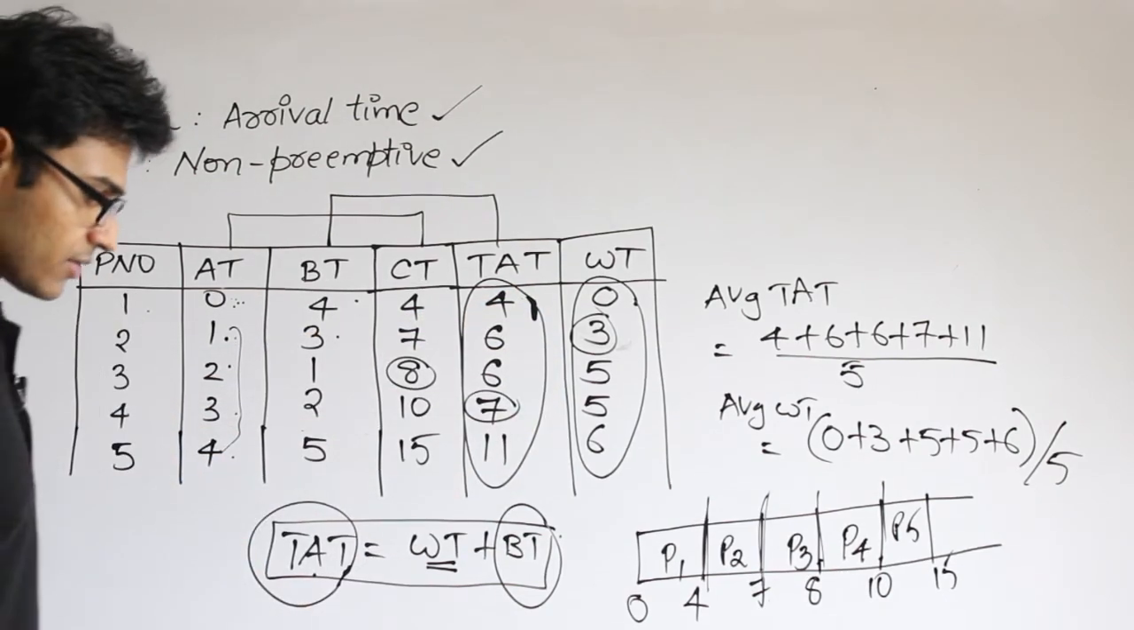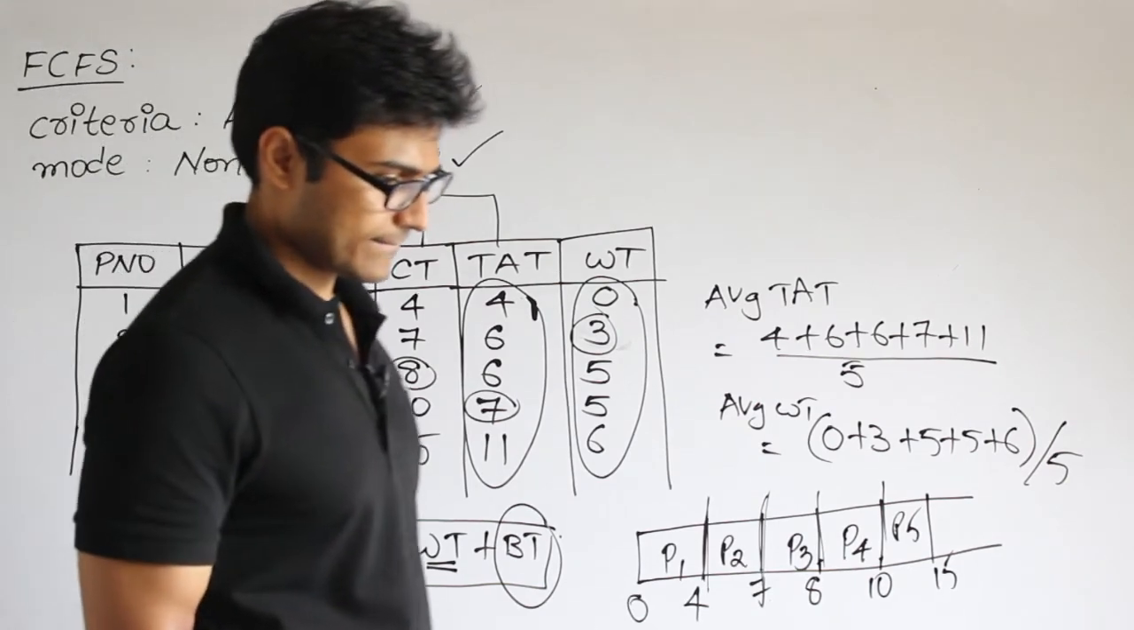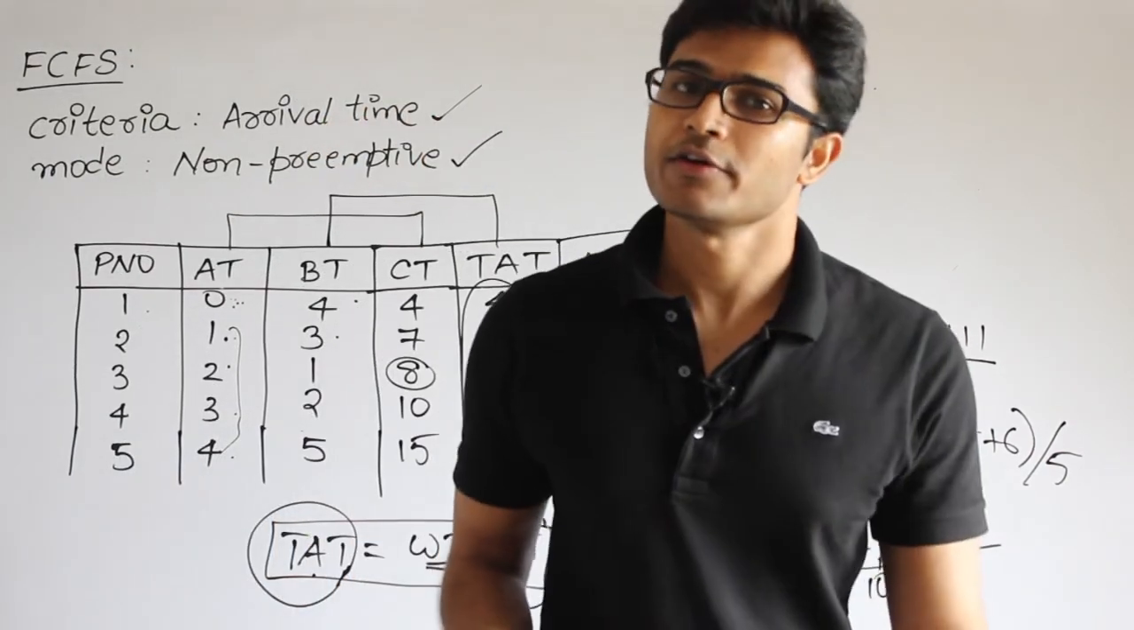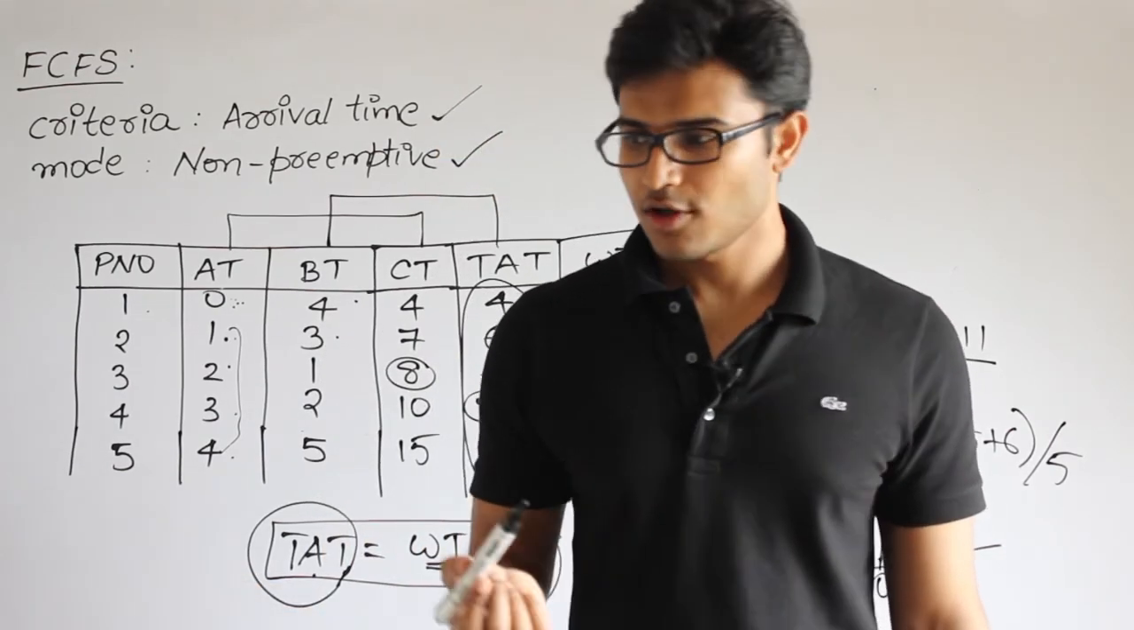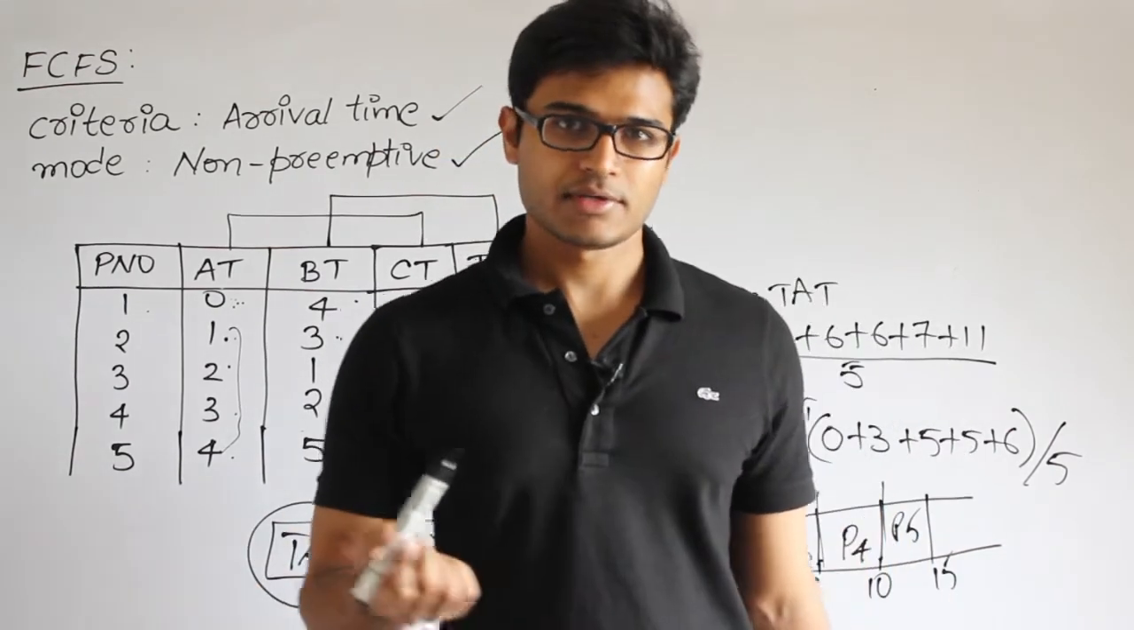And one of the properties of this FCFS is that it will have something called the convoy effect. Okay, we shall take an example and see it. What convoy effect is, I'll take an example and show you.